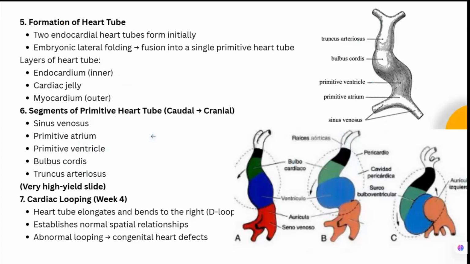Then next is a cardiac loop. It's called D-looping. Okay, so D-loop gets formed by around week 4, where there is an elongation of the heart tube and it bends to the right. It establishes normal spatial relationship. Abnormal looping will lead to congenital heart defects.